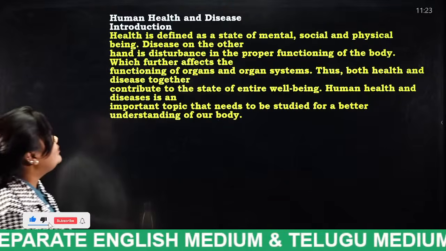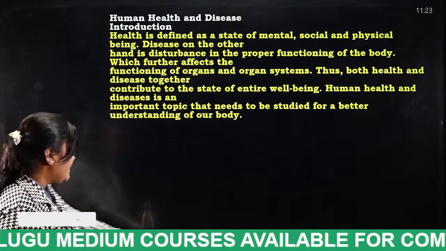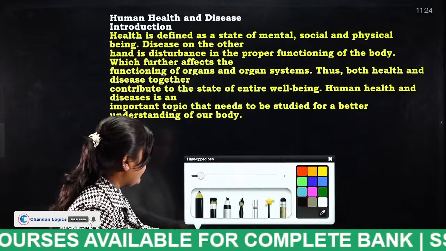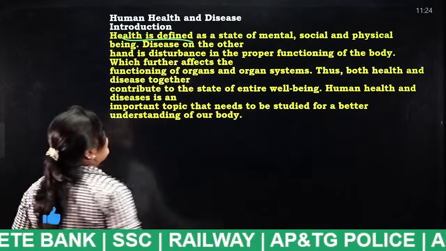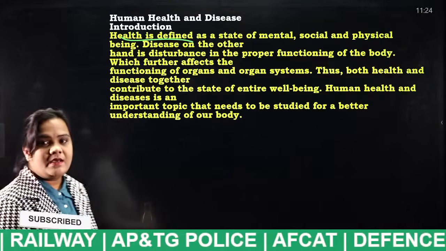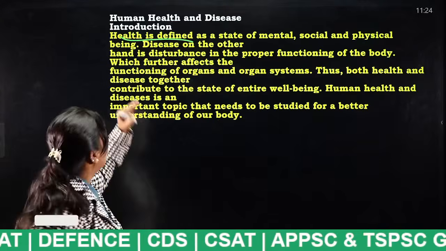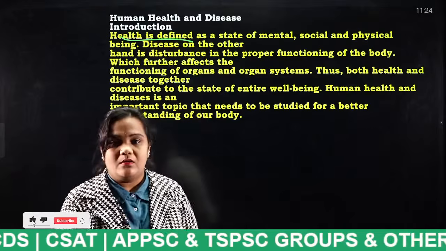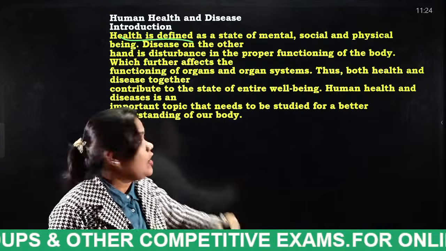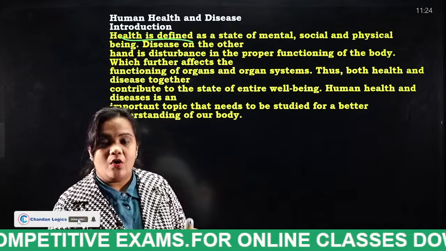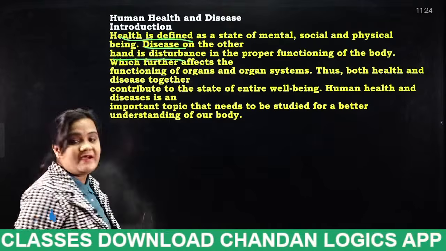So what is human health and what are the diseases? Human health means what, students? What is human health? Health is defined as a state of mental, social and physical well-being. It is a state of mental, physical and social being. The person's health may be related to either physical or mental or social aspects. That is known as health. Disease, on the other hand, is disturbance in the proper functioning of the body.